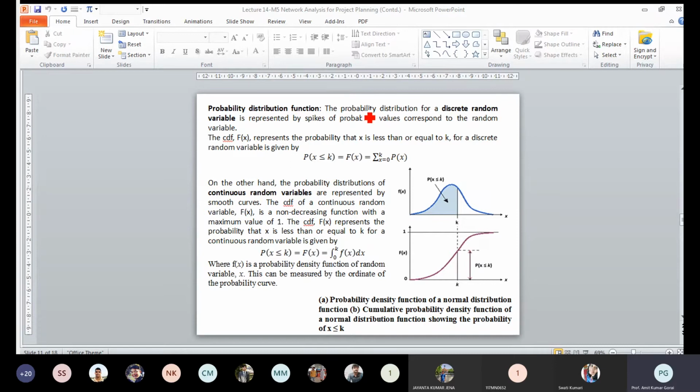And for this type of case, if you have to determine the probability, I think you have studied in class 12 how to determine the probability. So this is the function that you can use to determine the probability for a discrete function.